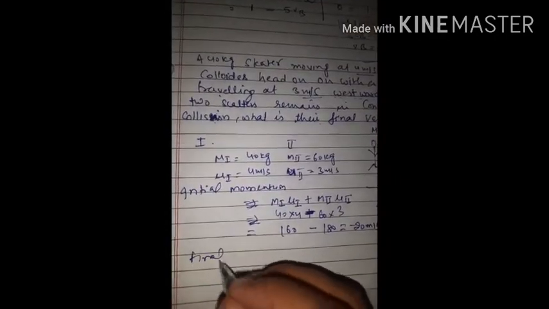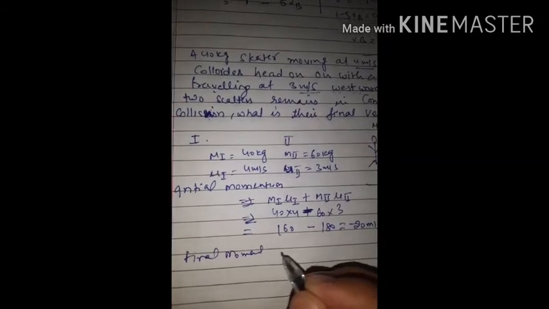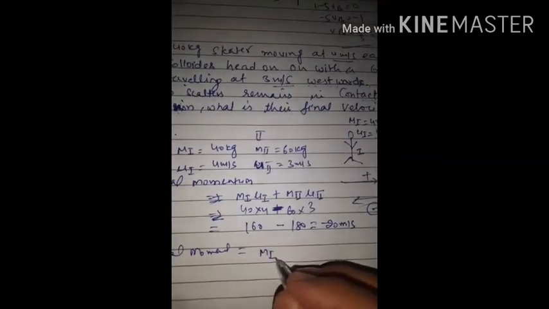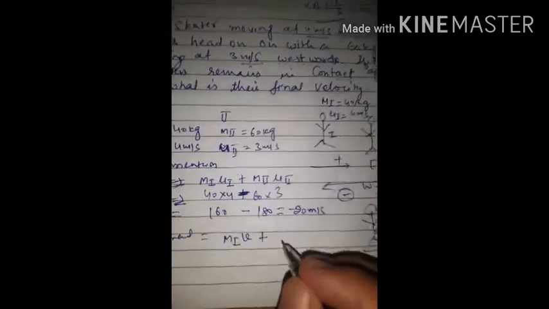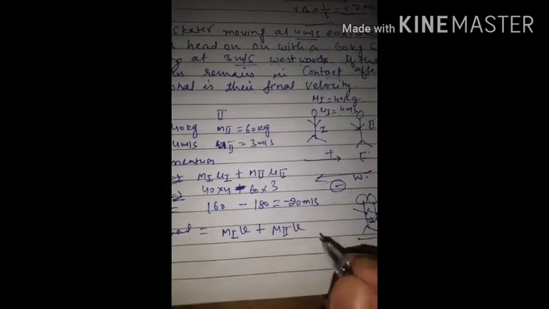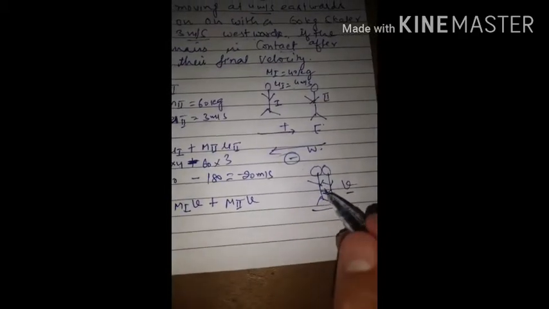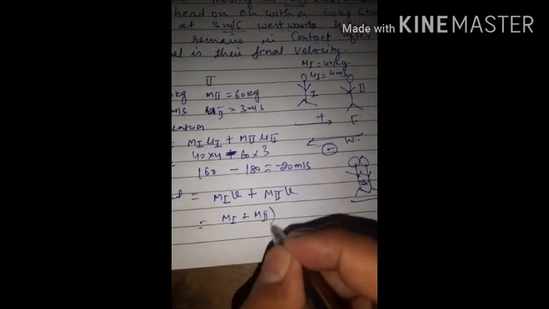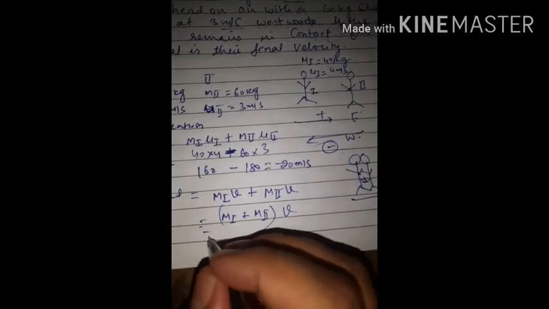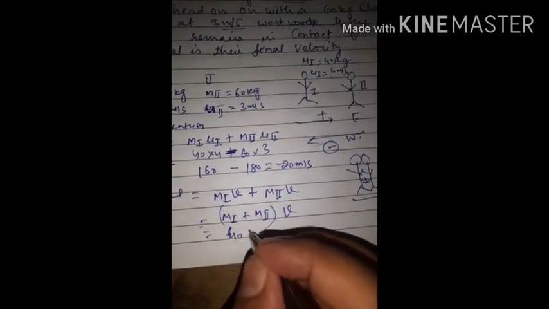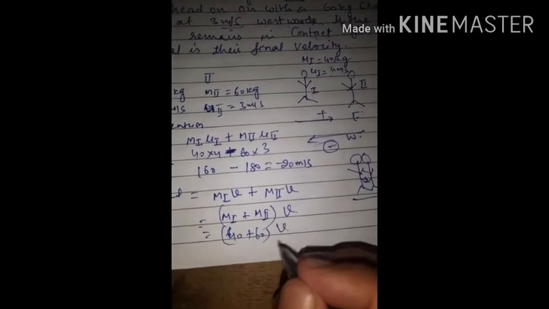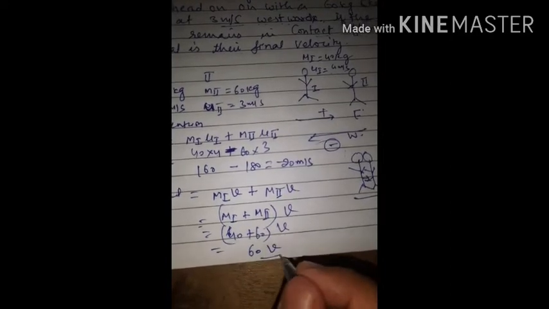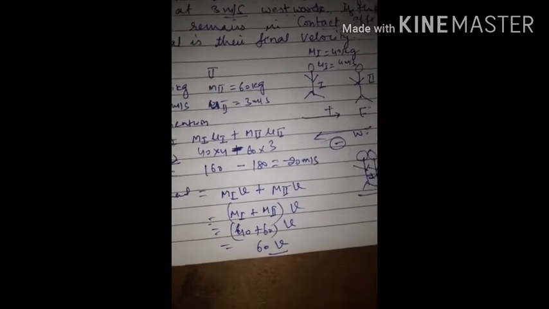So for the final momentum, for the first scatter it is m first times velocity v, and for the second scatter m second times velocity v, because the velocity becomes the same. So we can take v common: m first plus m second, that is 40 plus 60, times v. We get 100v. Okay or not? Okay students, yes or no? Clear to you all? This is a simple one.